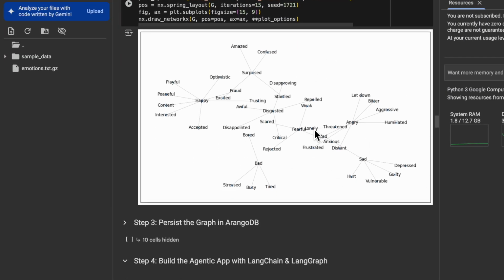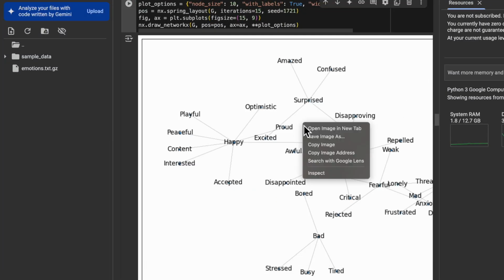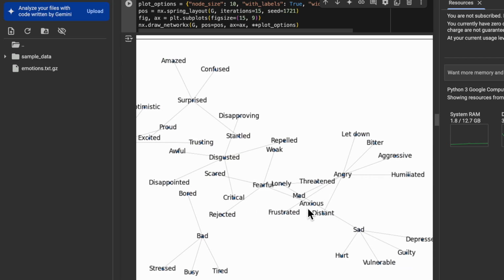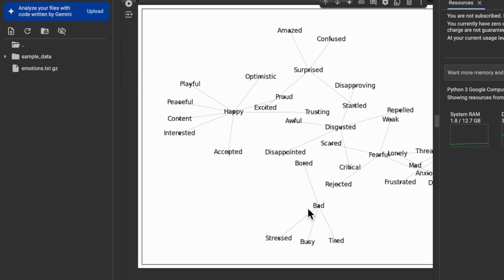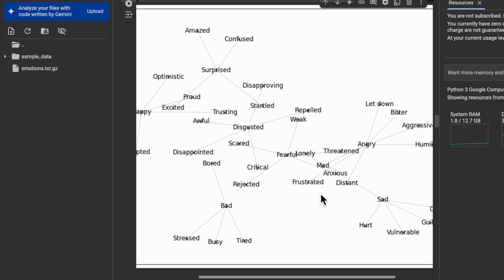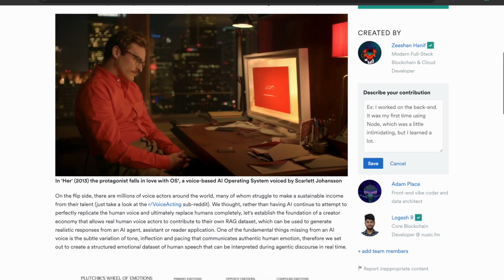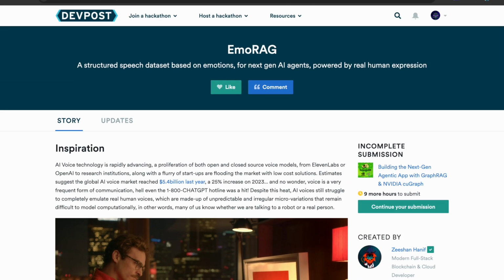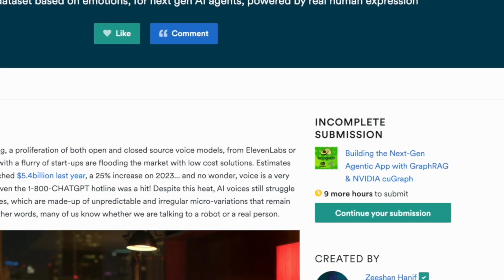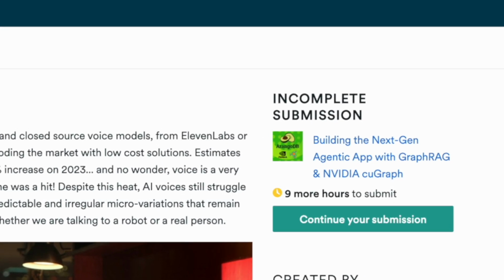EmoRAG, or emotional RAG, is a retrieval augmented generation dataset designed to capture the essence of individual human expression in speech, so that voice owners may participate in the agentic speech economy, AI voice agents. We entered this hackathon as we were looking to explore sentiment analysis for real human speech datasets, and the criteria looked like a great opportunity to do just this.